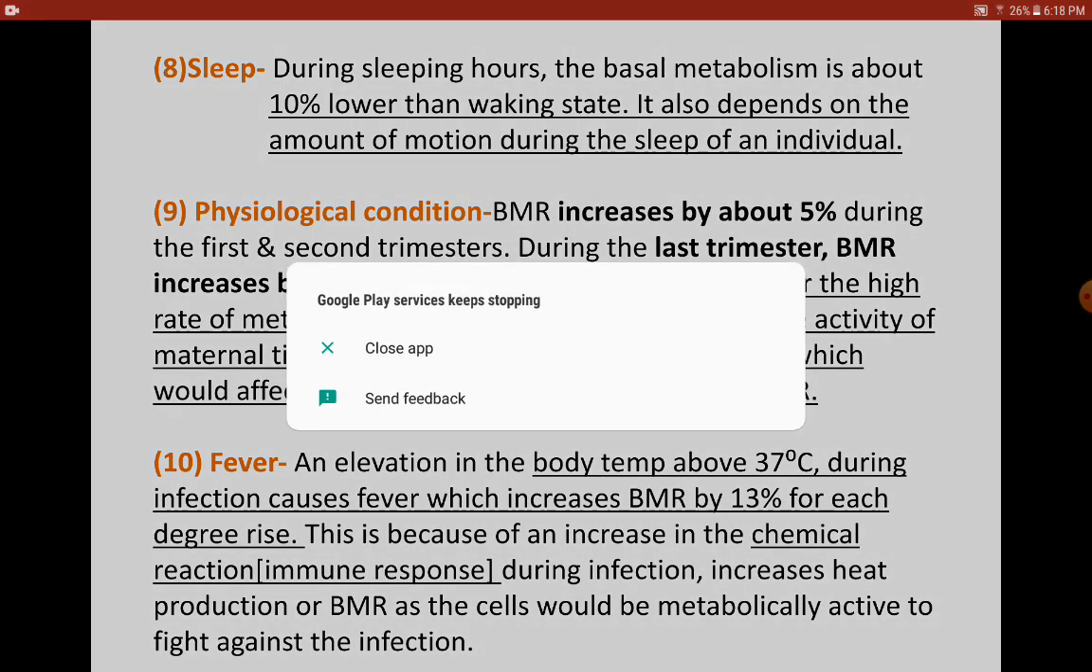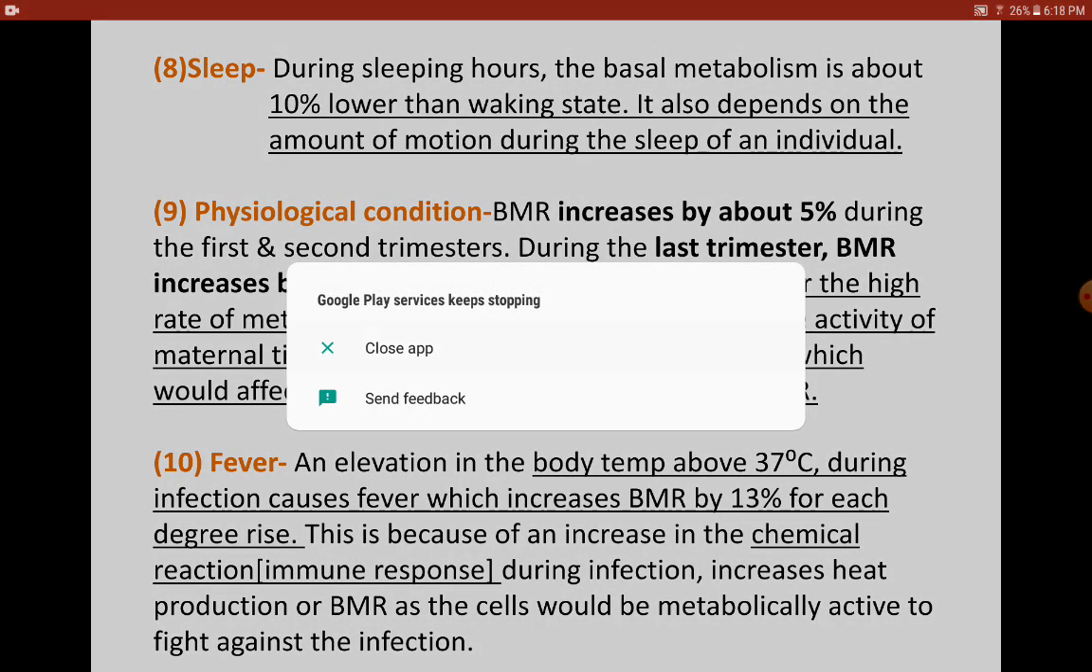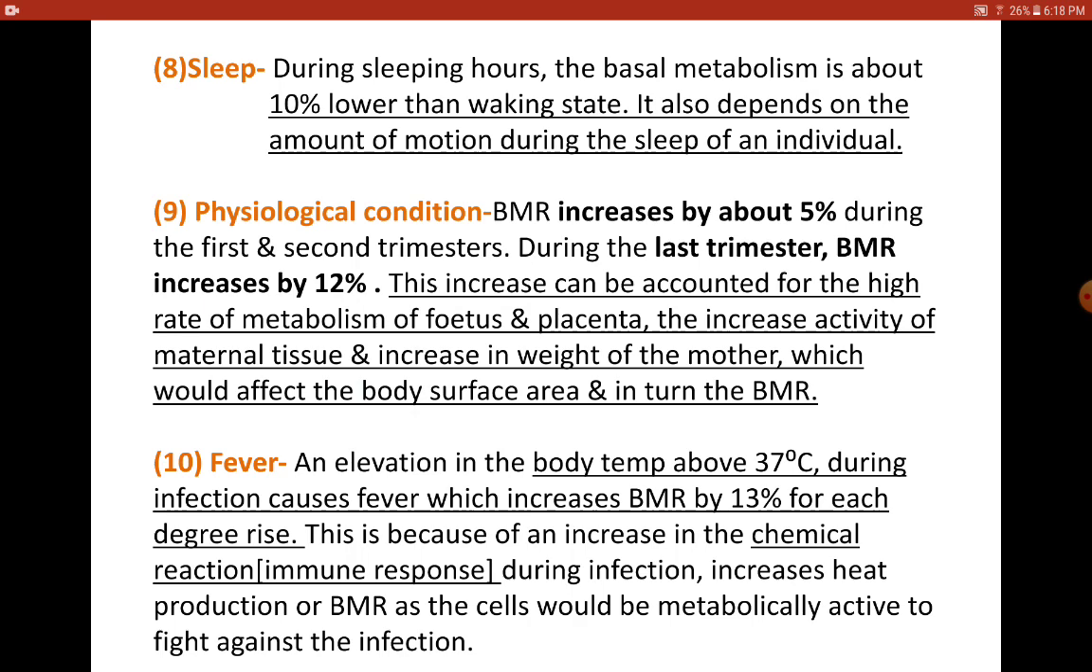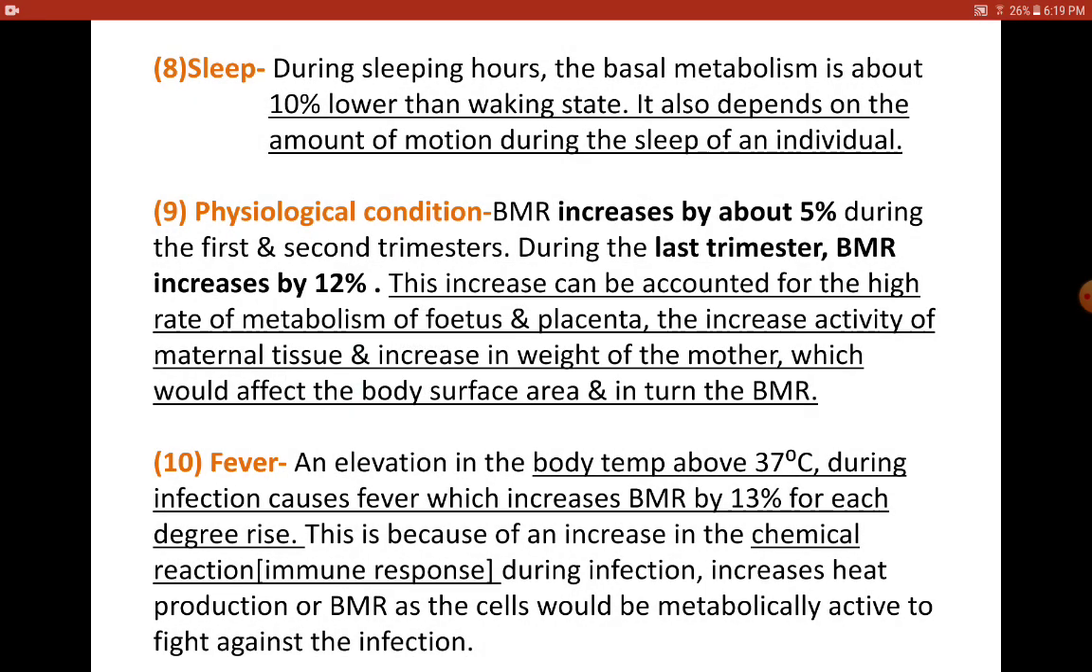There will be a number of chemical reactions happening in the immune cells. The immune cells now become active, and whichever tissue becomes active, it tries to burn more energy, because it needs energy to function, to be active. So during infection, the immune cells have to produce a lot of chemicals which react with the pathogens or with the antigens, and that's how during fever there is an increase in the BMR by about 13%.